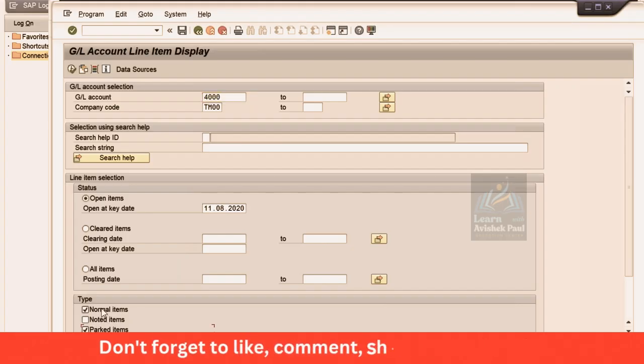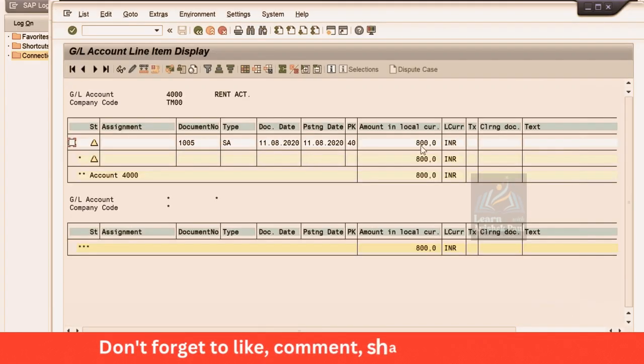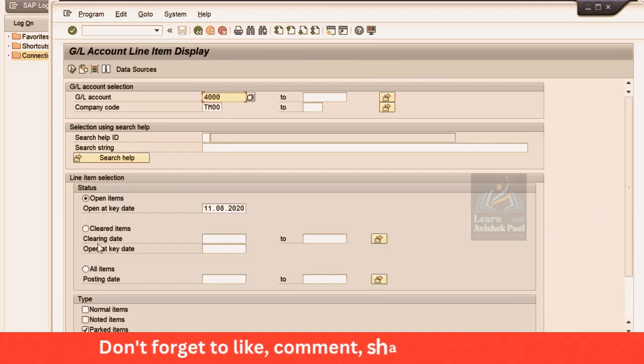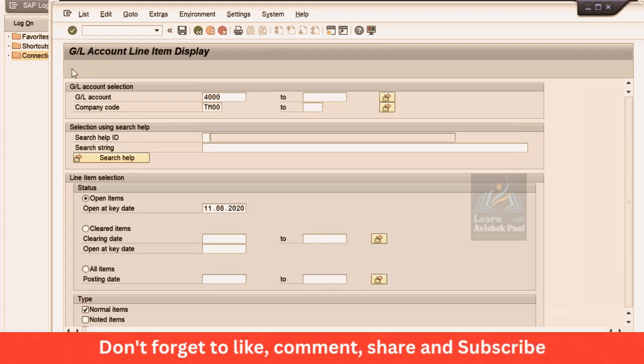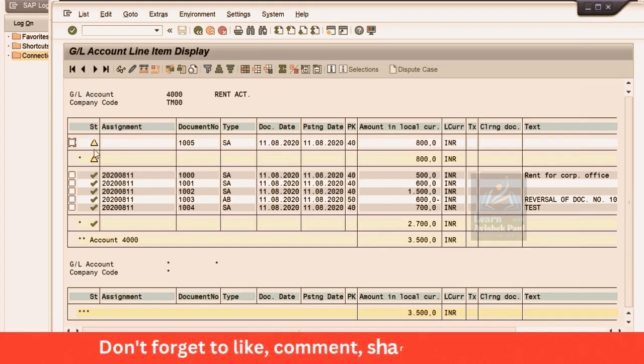If you apply a check mark on parked item and remove this normal item here and then execute, look at the symbol, it is showing parked. Or even if you select a normal item also and then click on execute, now this is a parked item and this is a posted item. These transactions are posted and this is a parked item, so this is an incomplete transaction, right?